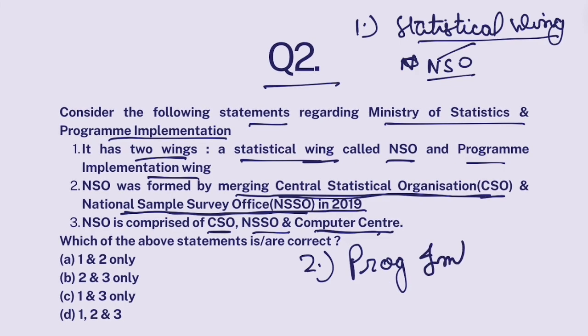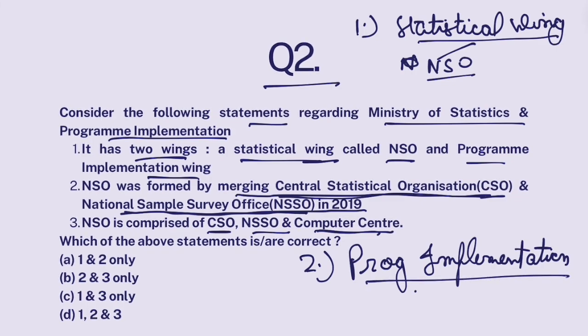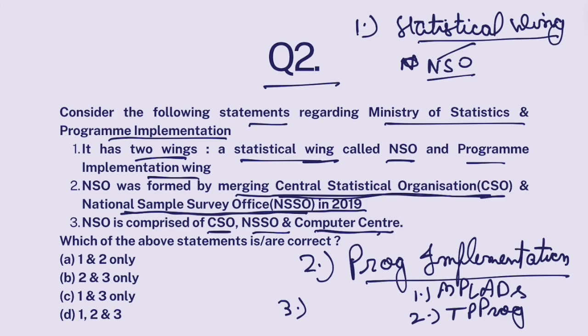Program Implementation Wing, which consists of three wings: MPLAD. MPLAD fund scheme is under program implementation wing. 20-point program. Okay, 20-point program. And the third wing is regarding project implementation. Okay, so there are two wings under Ministry of Statistics.